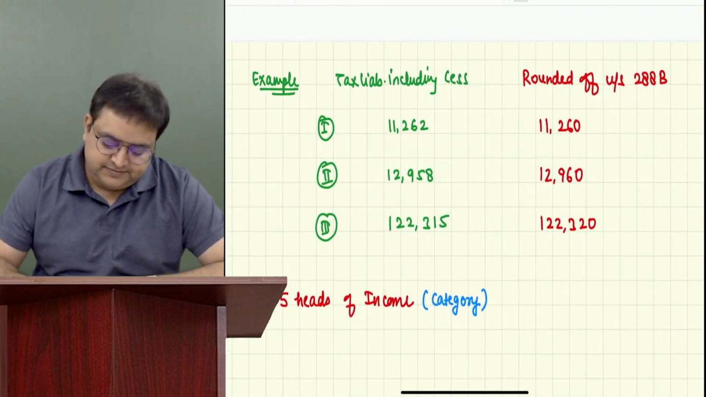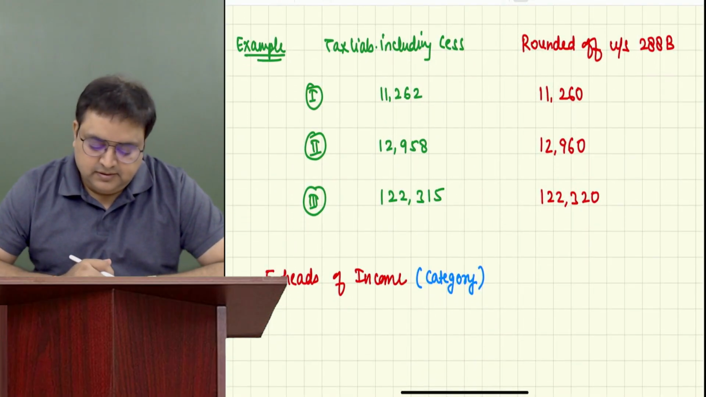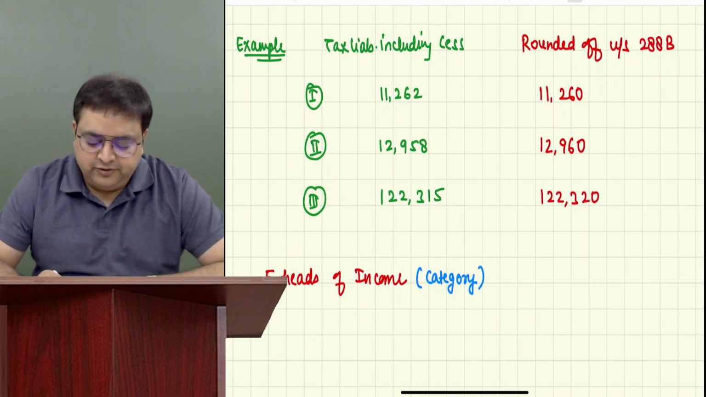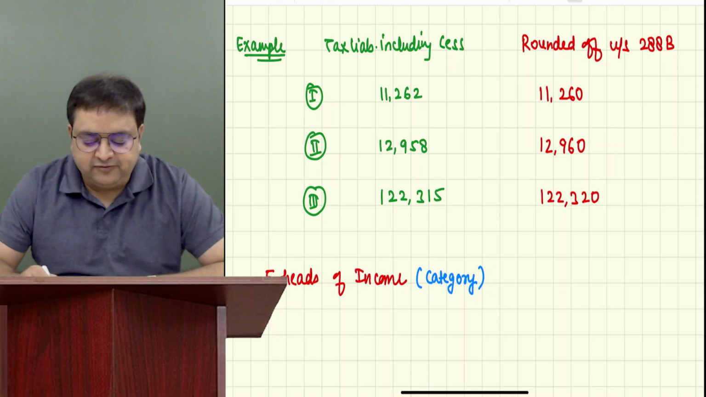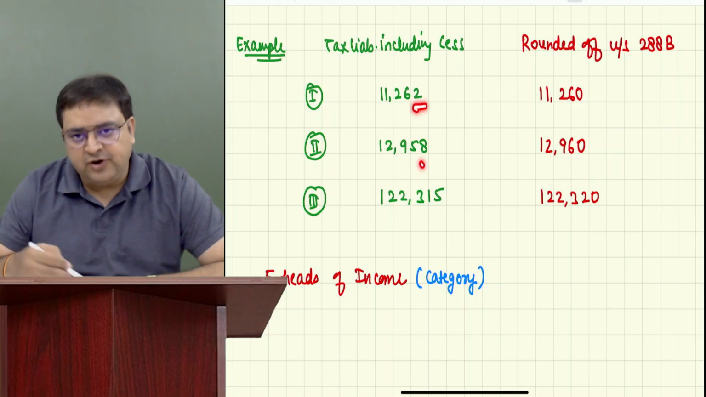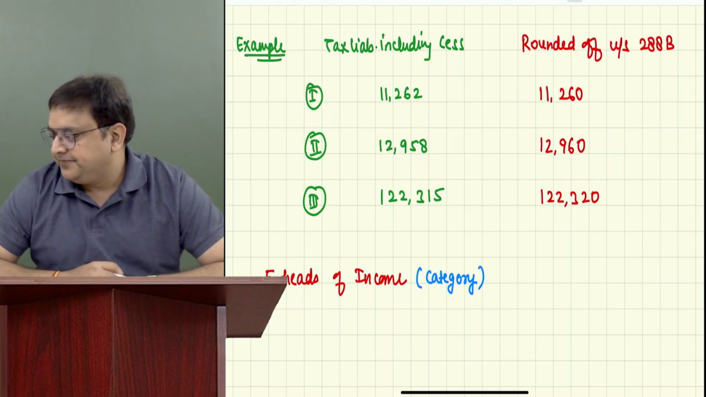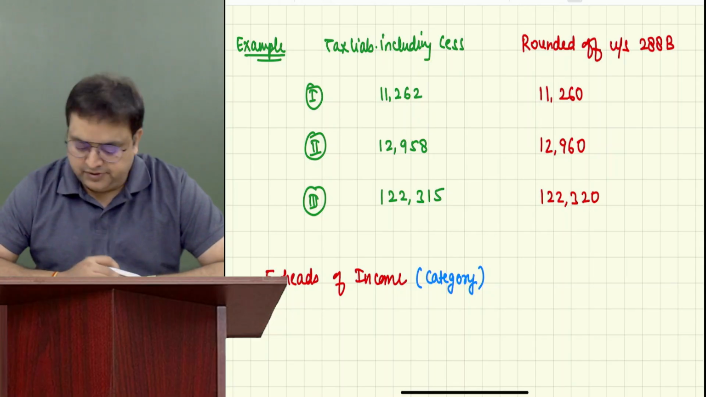Purvi, yes. I was telling you here that whatever is your tax liability, including cess, it should be in a multiple of 10. If it is not in a multiple of 10, then you have to make it a multiple of 10. Okay, got it?